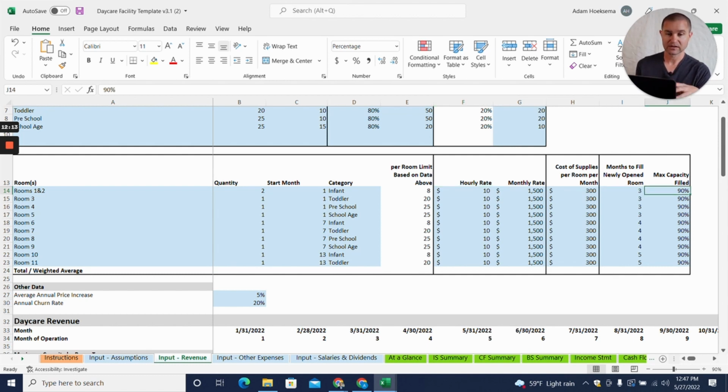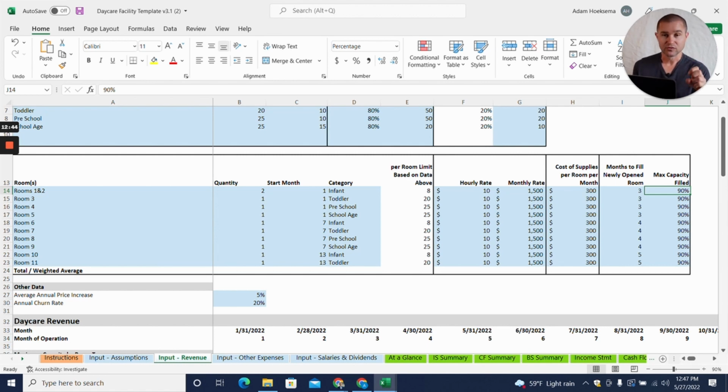So we are really here building out the actual assumptions and not just using franchisor data. Like, you really need to go in here. You need to figure out, hey, what do I think I can generate? What do I think my local market rate is for daycare for a month or for an hourly rate? And you're going to have to do that research and fill out the model.